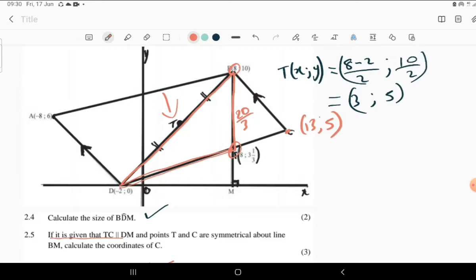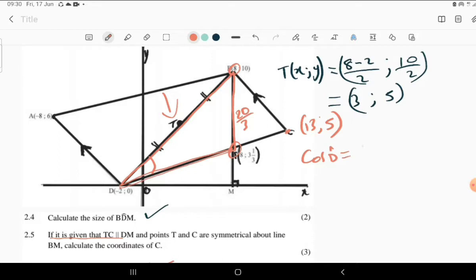So we are going to have cos of that angle, let's just call it angle D, equal to, using the cosine rule to figure out the angle there.